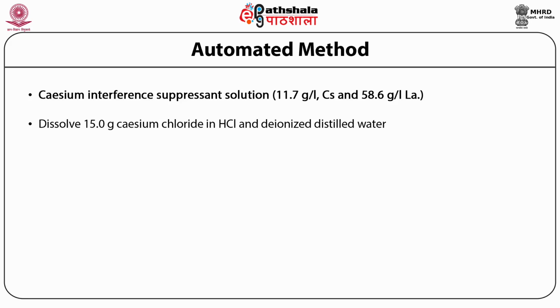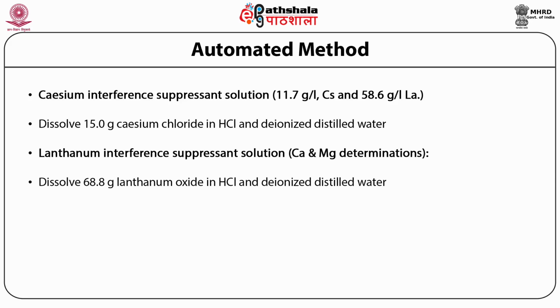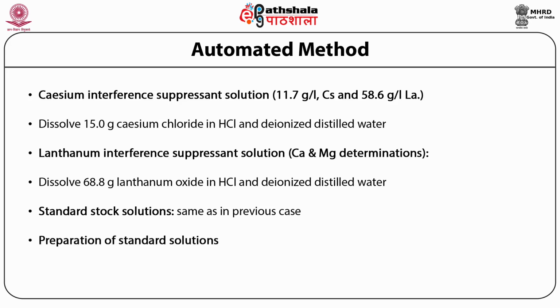For calcium-magnesium determination, lanthanum interference suppressant solution is prepared by dissolving 68.8 gram lanthanum oxide in hydrochloric acid and deionized distilled water. Standard stock solutions are prepared similarly, that is 100 milligrams per liter of solution. From this, preparation of standard solutions is made, and in this case the cesium lanthanum are not added in the standard solutions.